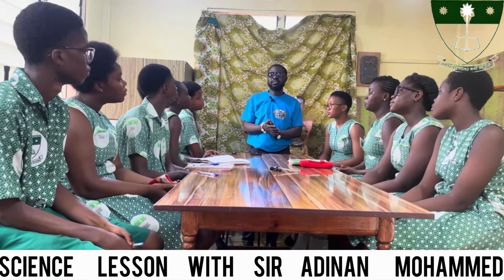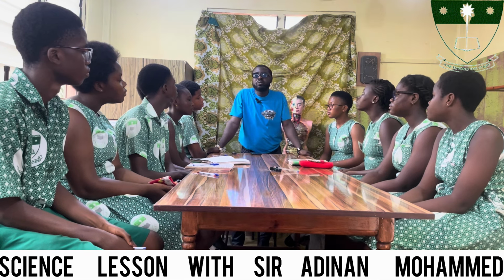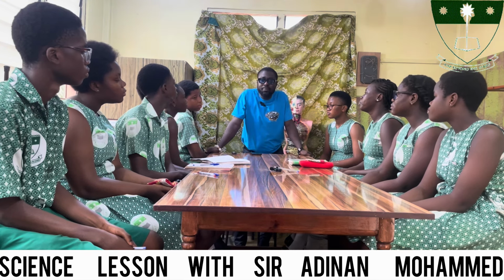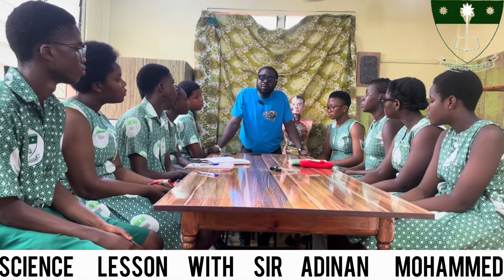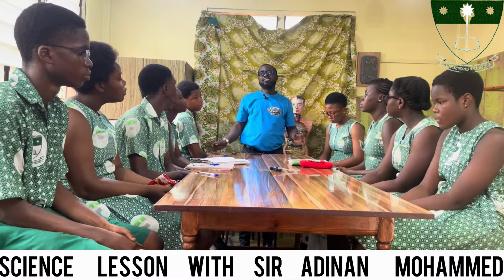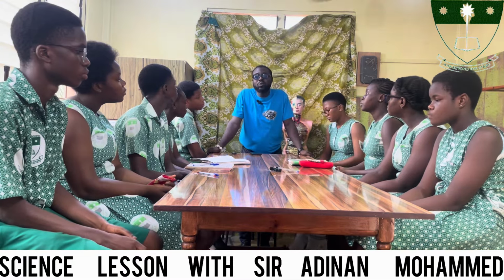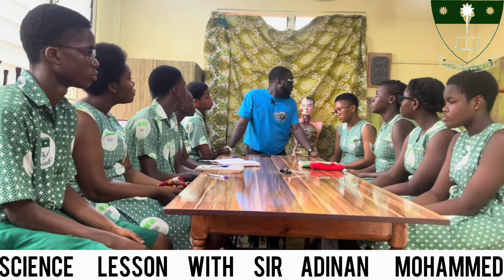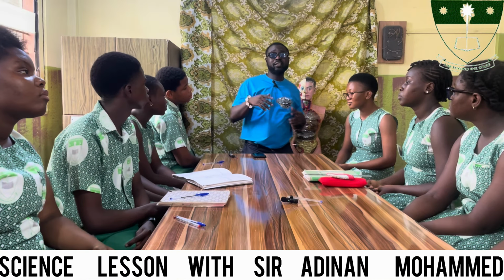Now, digestion. When we talk of digestion simply means the breaking down of food into simpler forms that the body can use or make use of. Now, before this digestion occur, there are certain organs in the human body that enable digestion to occur successfully. Before we start, you should be able to know the type of digestion that we have.